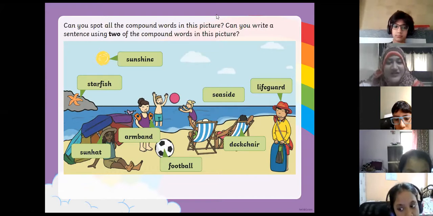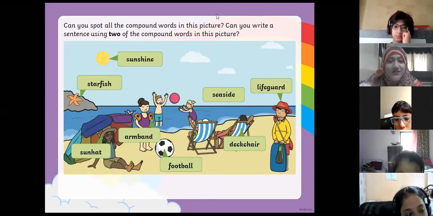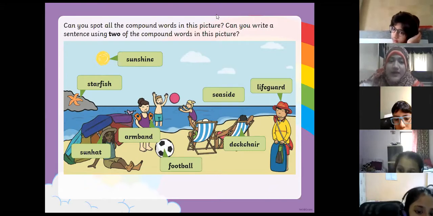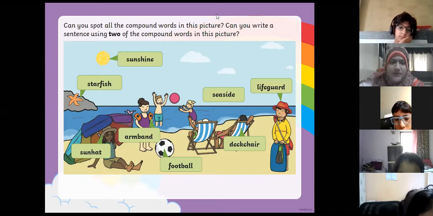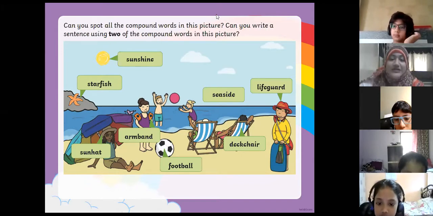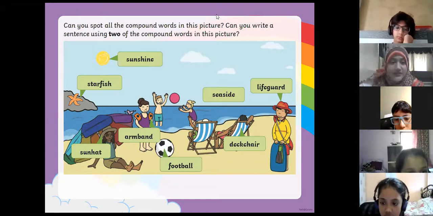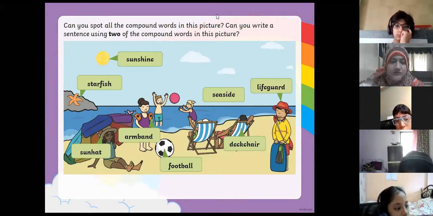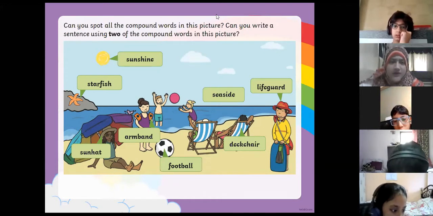Football is the national game of France. Very good. Just one sentence is right. I wore the sun hat to protect myself from sunshine. Very good, Aisha. Umar, I did not get yours. I put sunscreen on my body to protect it. Sunscreen, very nice.